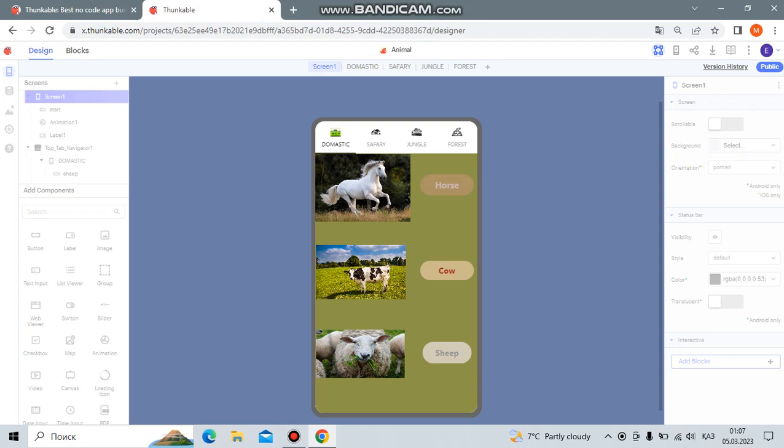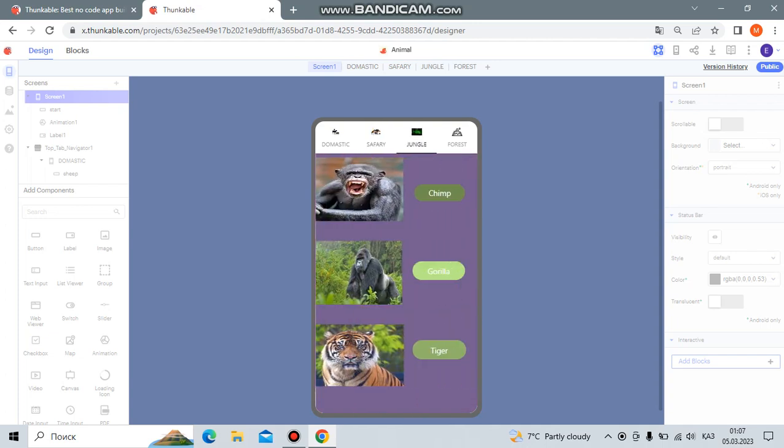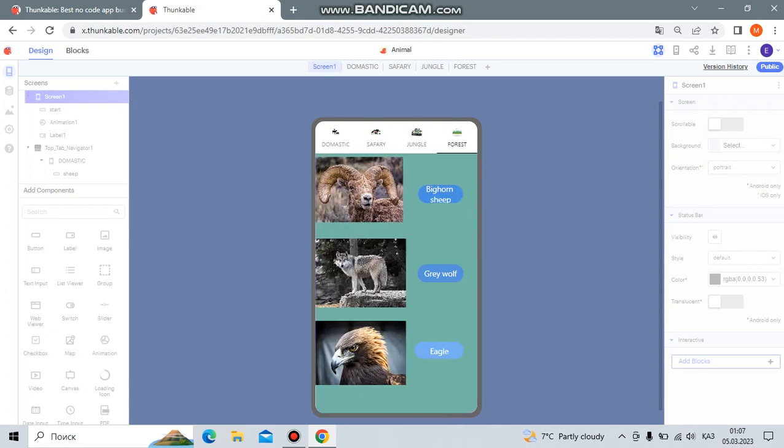of our planet. For example, I chose domestic animals, safari animals, jungle animals, and forest animals. Safari animals like lion, zebra, rhino; jungle animals: chimp, gorilla, tiger; forest animals: bighorn sheep, gray wolf, and eagle.